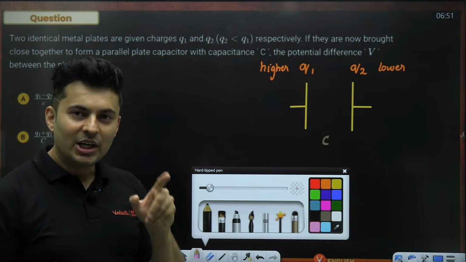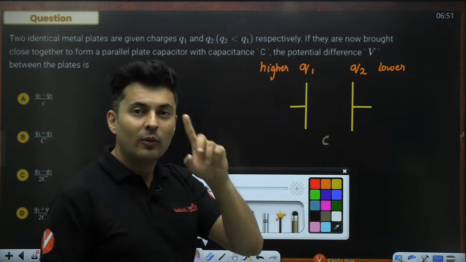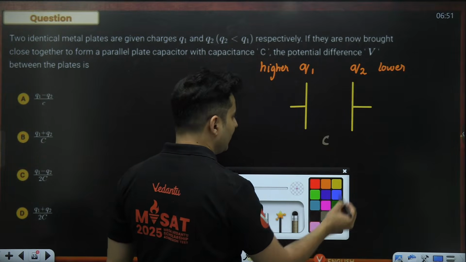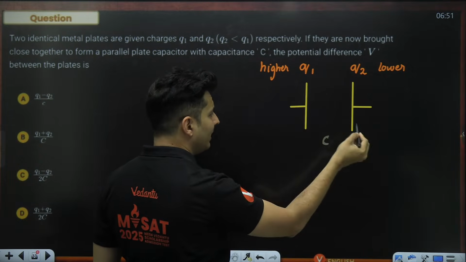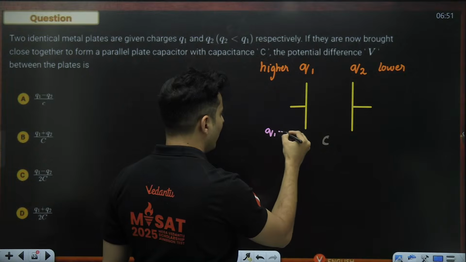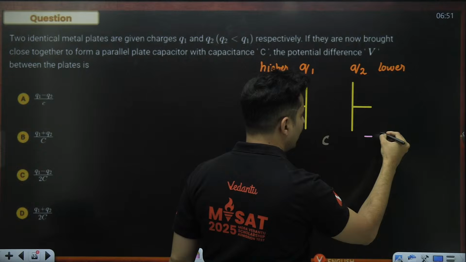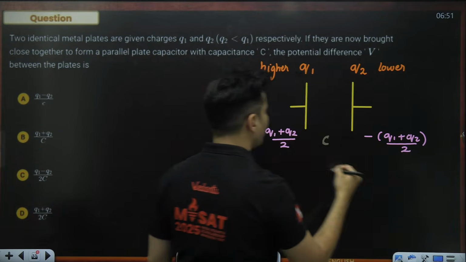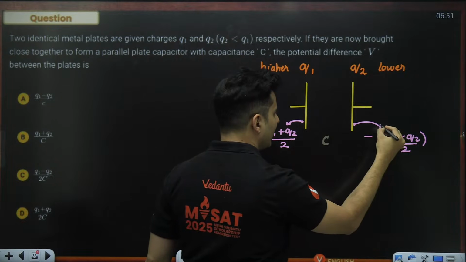First of all, try to think in the electrostatics chapter, if such charges were given, how will the charges get distributed? What will happen first is the total charge, which is Q1 plus Q2, whole thing divided by 2, will be there on the outermost plates. So on this plate, it will be Q1 plus Q2, whole thing divided by 2. And on this side, it will be negative of Q1 plus Q2, whole thing divided by 2.